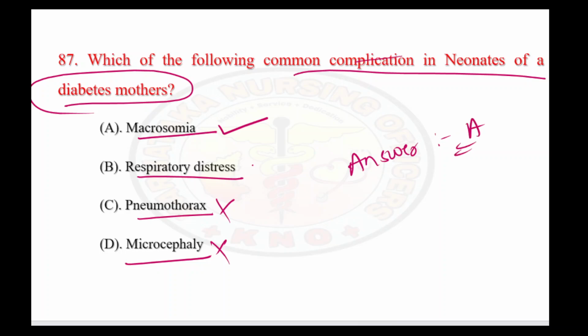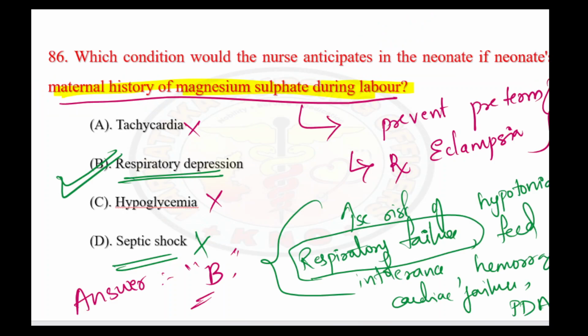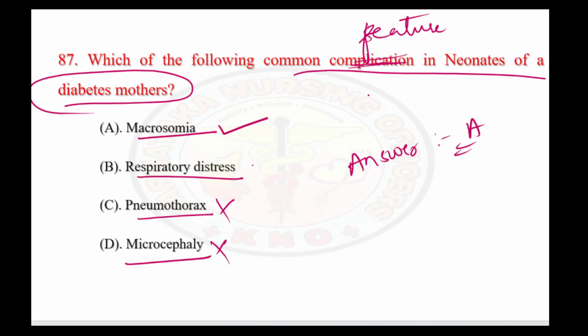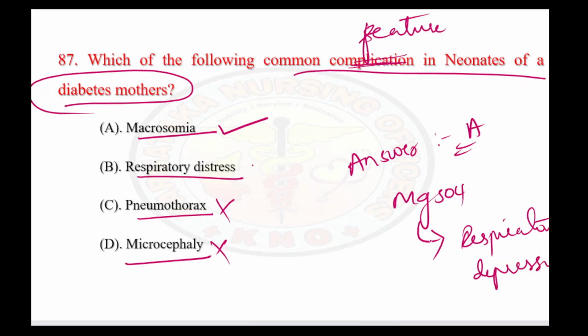Okay, here it might not be the complication, it is the feature. But if they had given MgSO4, then there will be respiratory depression. So in a question, if they have given you MgSO4, then the option will come like distress.